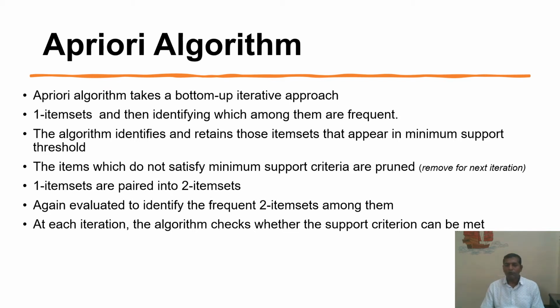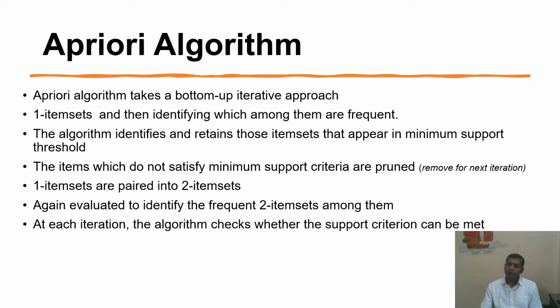First of all, we find the single item sets, and if a single item set appears frequently in the transactions, then we select it and combine it into 2-item sets. The item sets which do not satisfy the minimum support criteria, we remove.